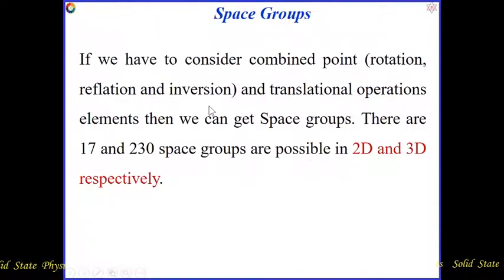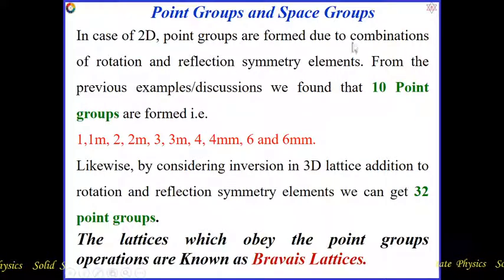Now, space group means if we consider combined point and translational operations. Point operations means rotation, reflection, inversion, these are the point operations, and in addition with translation operation, the elements we get are the space groups. Here we have discussed that point groups are only the combination of rotation and reflection. These are called the point groups. Whatever we are going to get, that is the point groups.